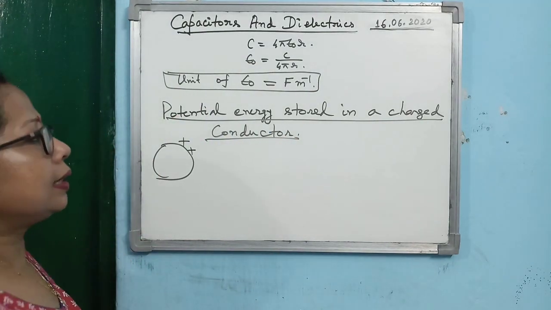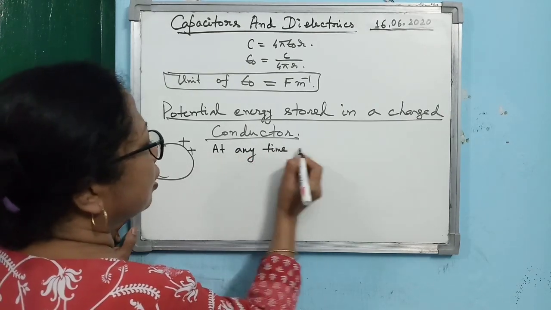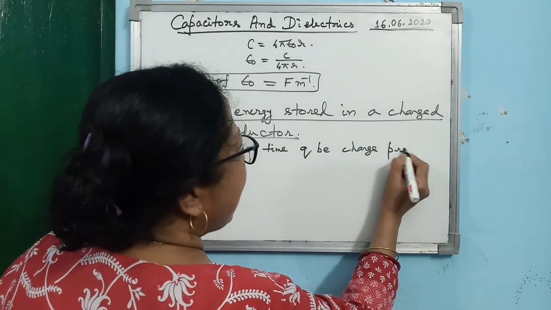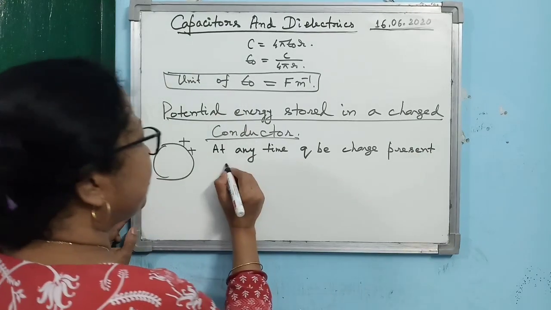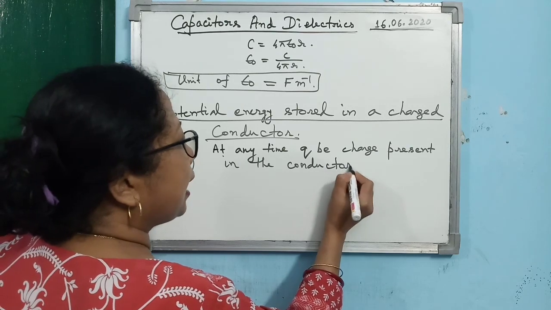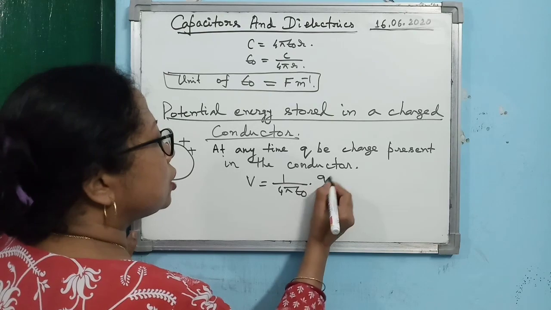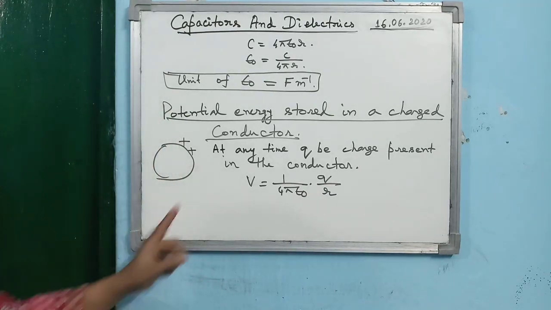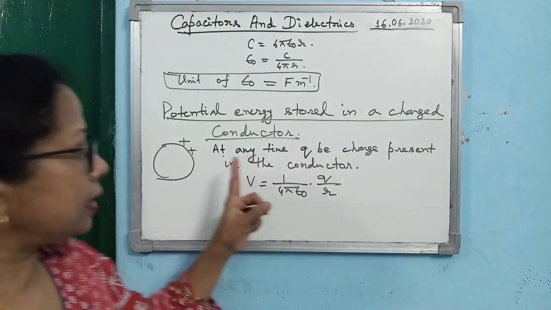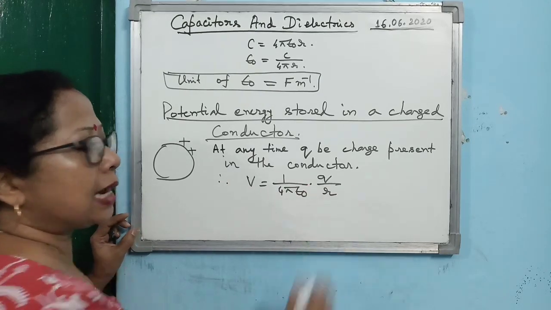Now let us consider that at any time, small q be the charge present in the conductor, and the potential at that time is given by 1/(4πε₀) q/r. Is that clear? Means initially how much charge was present? q be the charge present in the conductor, and so what will be the potential? 1/(4πε₀) q/r.